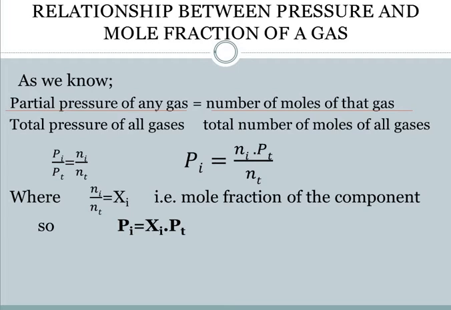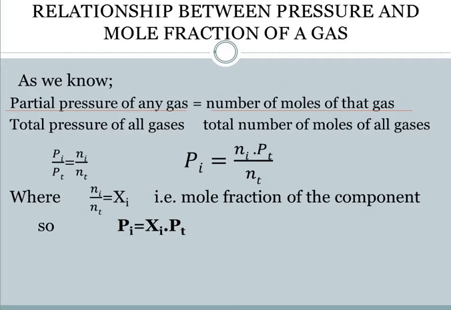Leaving Pi over there and taking PT to the other side, we get Pi is equal to Ni into PT by NT. Now if we simply take the number of moles, individual as well as total, that is Ni by NT, it is equal to Xi. And what does this Xi stand for?